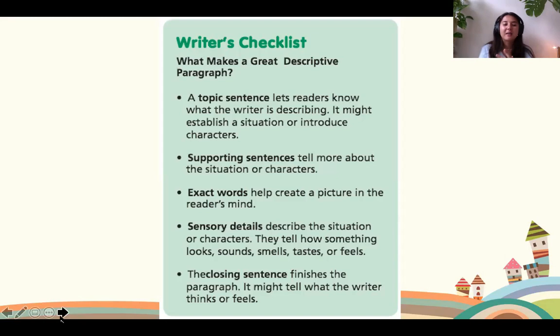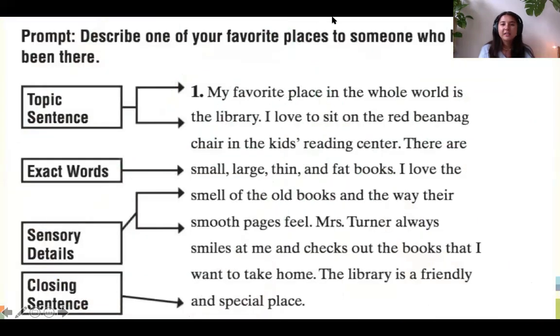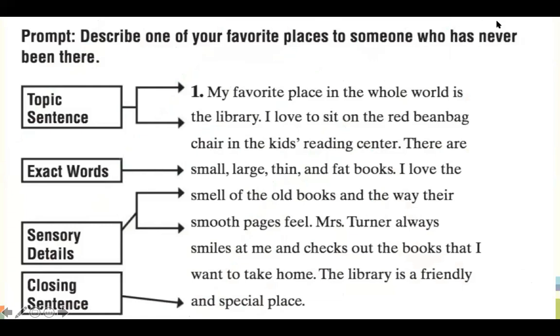Let's have a look at an example and make sure that they ticked off all of these checkpoints. Have a look here. So your prompt for this week is describe one of your favorite places to someone who has never been there. So when you're writing, you need to think that I have never been to your favorite place. So even if you're talking about the beach, I want you to pretend like you're writing it for someone who has never seen a beach before.